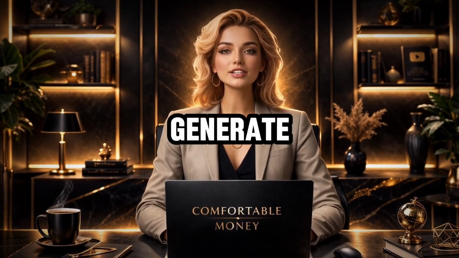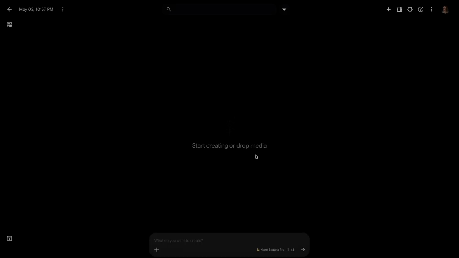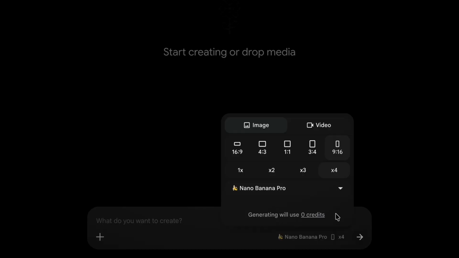Step 2. Generate your images in Google Labs Flow. Open Google Labs Flow, set the mode to image generation, select vertical aspect ratio, and set output to 4 per generation.